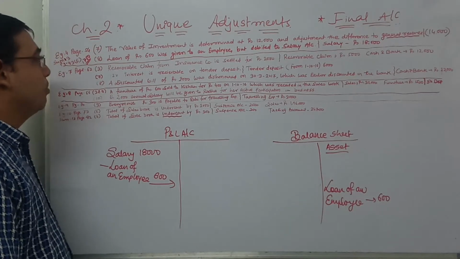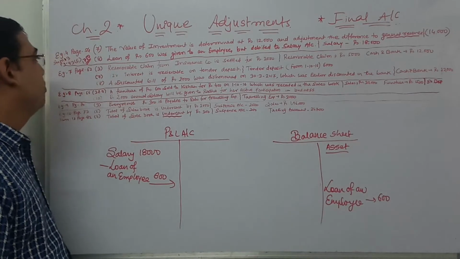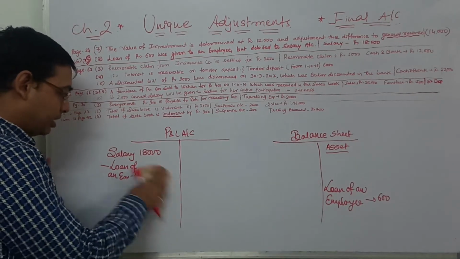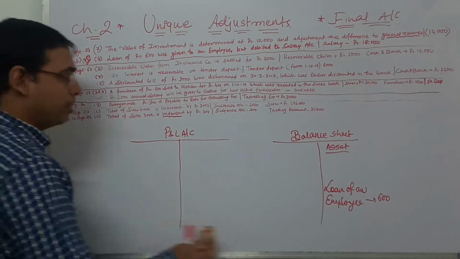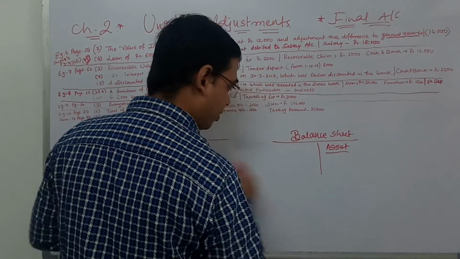Now, example number 7, three unique adjustments are given. Page number 62. Go, Beta ji, faster. Page number 62. Example number 7.